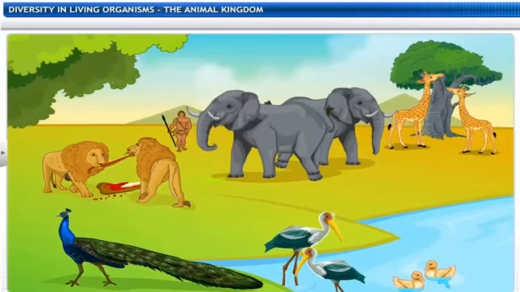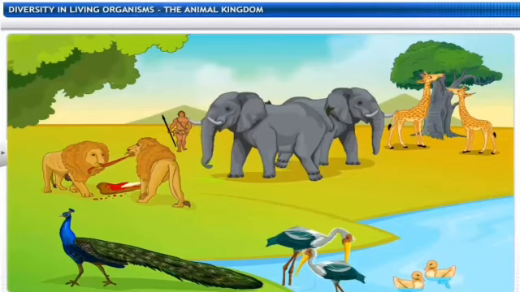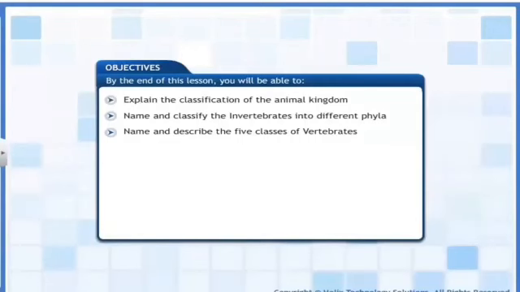By the end of this chapter, we'll be able to learn a lot of things: the classification of the animal kingdom, the names and classification of the invertebrates of the different phyla, and the names and description of the 5 classes of the vertebrates. So if we observe them in much detail, what do we understand? Let us see a typical chart of it.